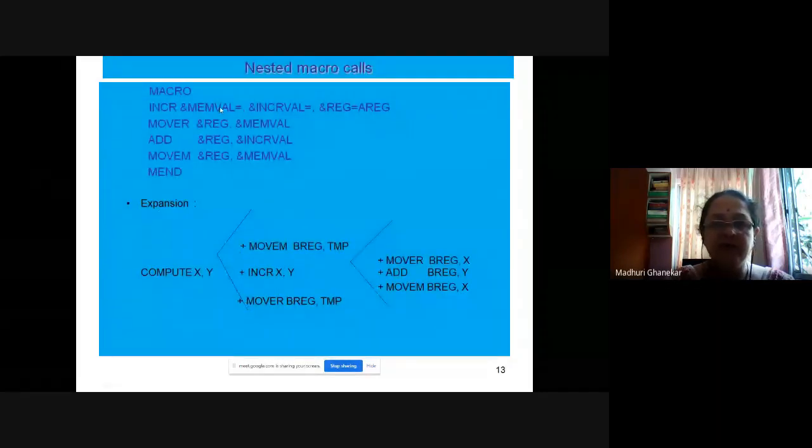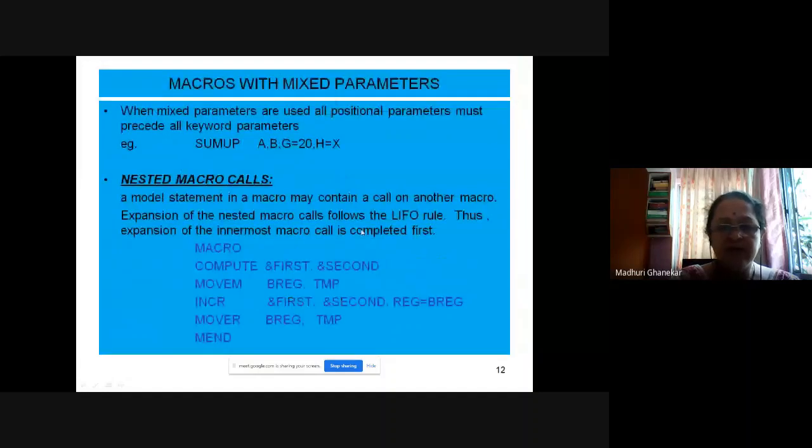INCR &MEM_VAL=&INCR_VAL=&RANGE=ARANGE. For this macro, we can make use of any type of parameters. You can make use of positional parameters, or keyword parameters.